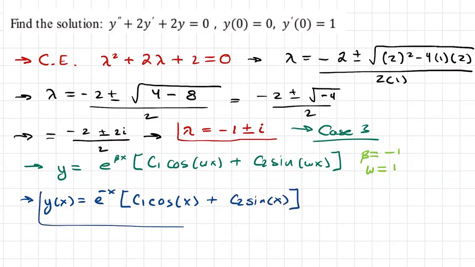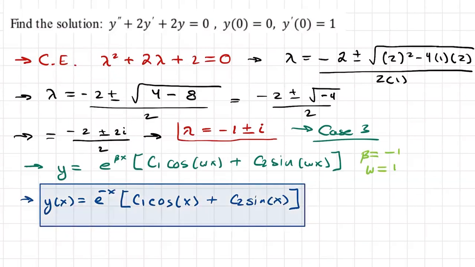And this is my general solution. We were given at the beginning as well two initial conditions. So once again, y of 0 equals 0, y prime of 0 equals 1. If we're given that, that means we need to use them to identify what our constants are.